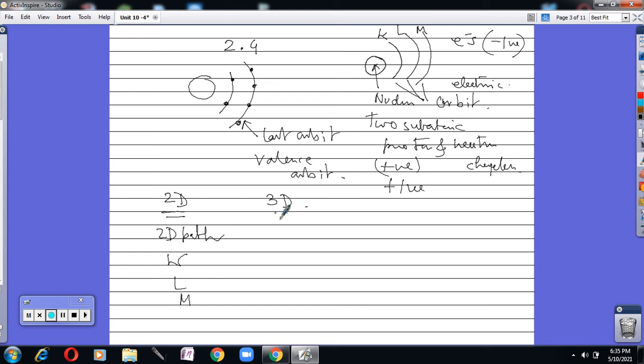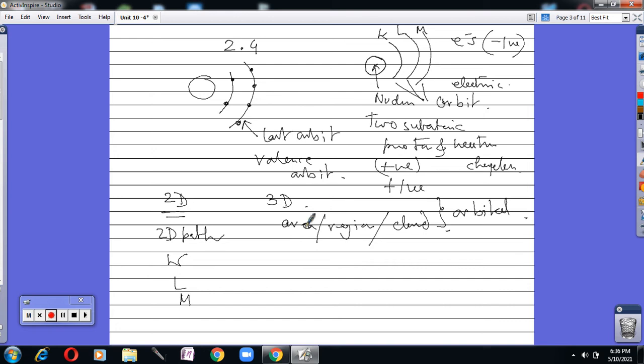But in the three-dimensional concept, electrons are in some area, some region, or better you can say some cloud. So the three-dimensional concept is cloud-based, region-based, and that cloud is known as an orbital. So the difference between 2D and 3D is orbit and orbital.